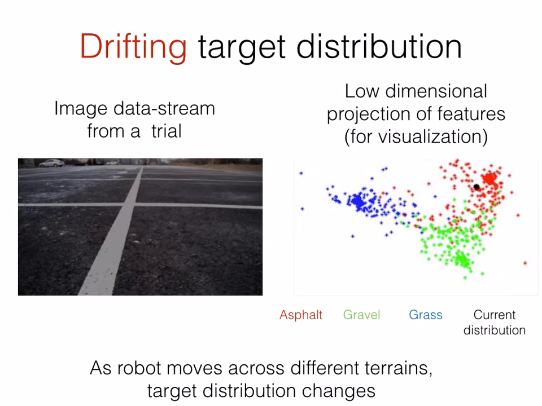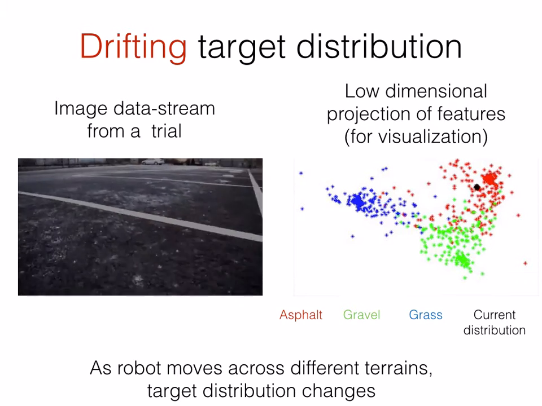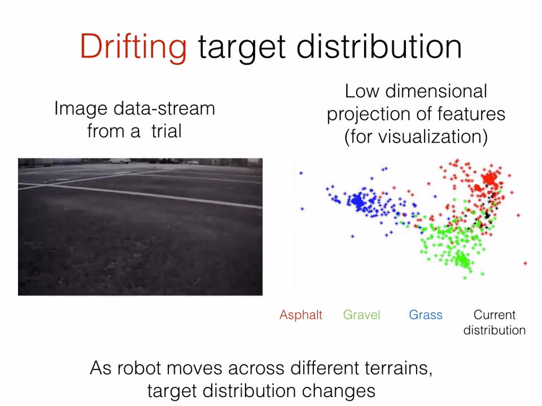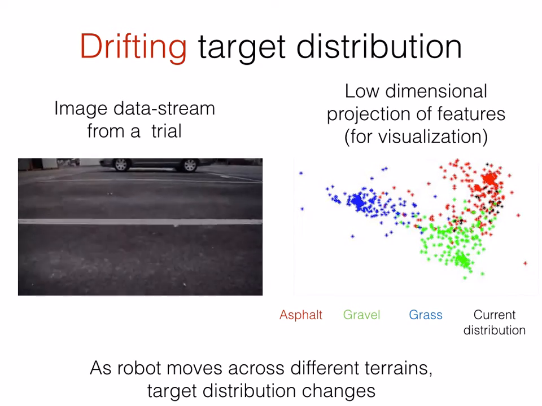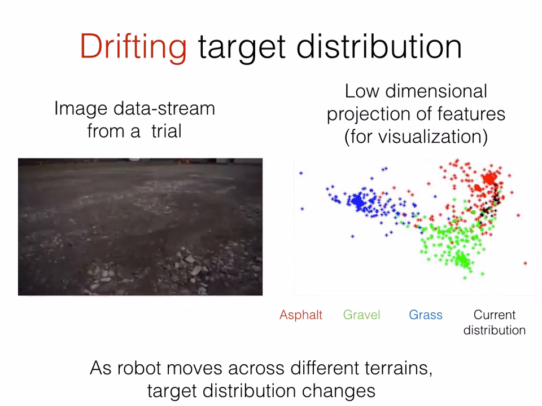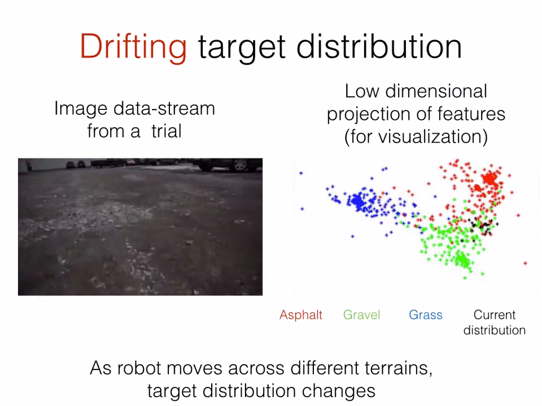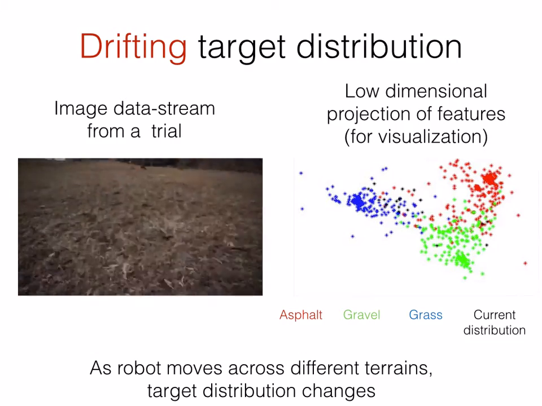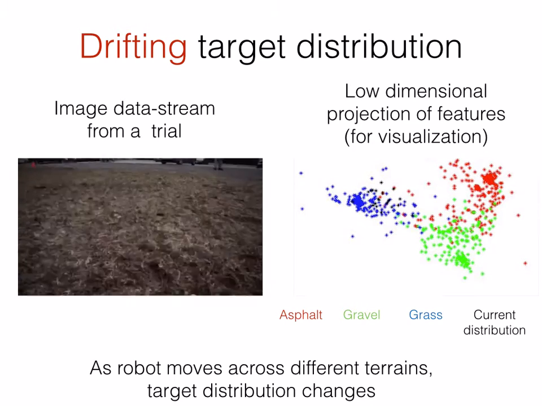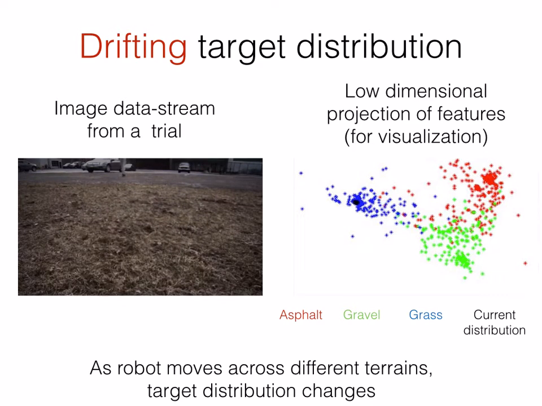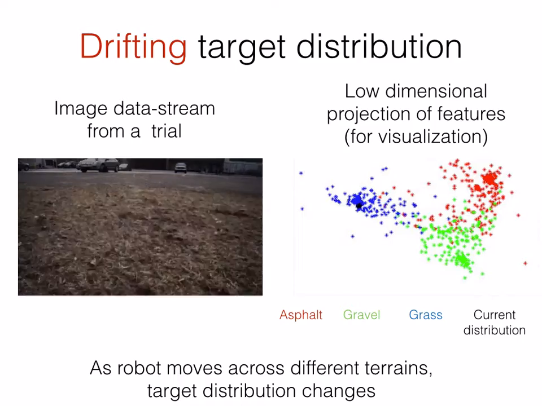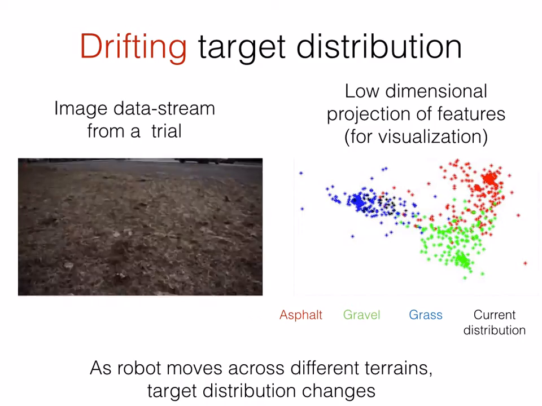In our work, not only is the target distribution unknown in advance, but it also changes as the robot moves across different terrain. In the video shown on the left is the image data stream from a trial, and on the right is a low dimensional projection of the high dimensional visual features for visualization purposes. There are three kinds of terrain: asphalt, gravel, and grass, shown in red, green, and blue respectively. The current estimate of the target distribution is shown in black. As a robot moves across different terrain, this target distribution changes.